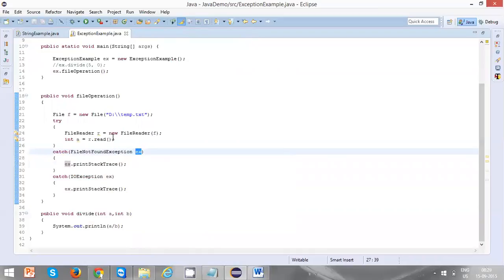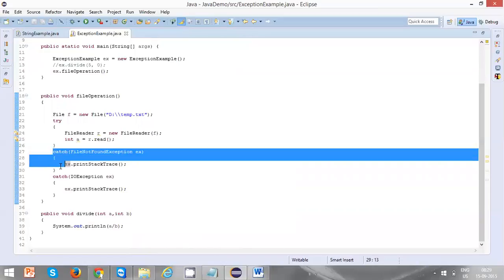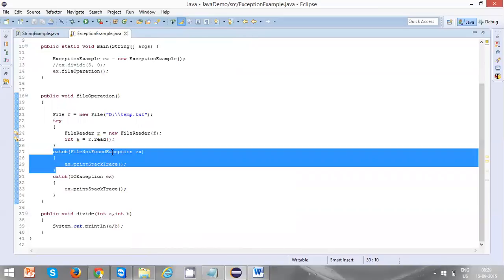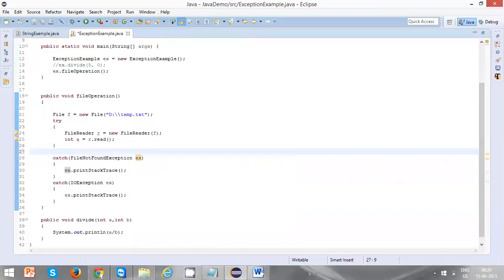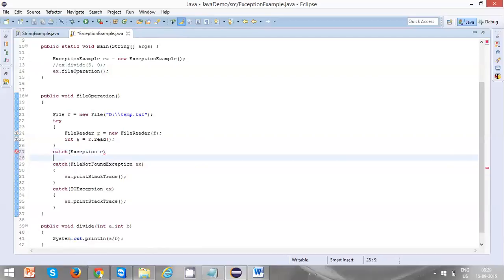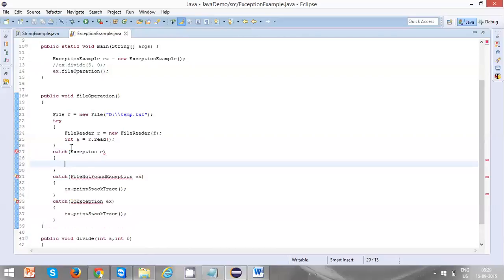So when Java throws an exception, that particular exception object will be caught, right now by FileNotFoundException, and using that object we print the stack trace. That's one thing you need to remember. Let's say one more thing you require to remember. If I define this, ideally you will not be using it, but it is important for whoever wants to write a Java certification.